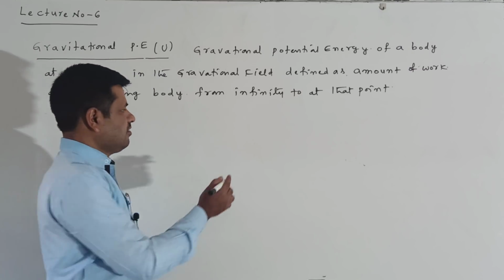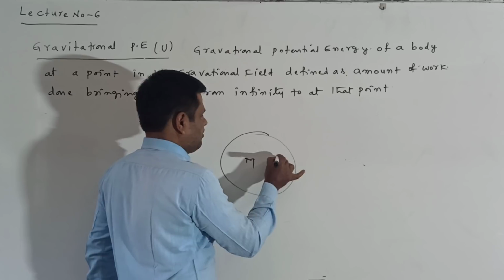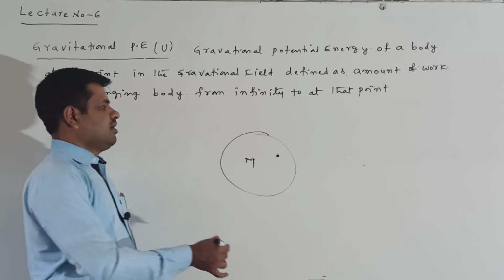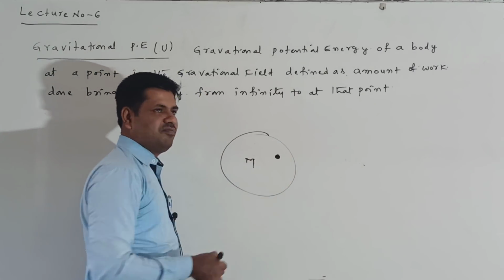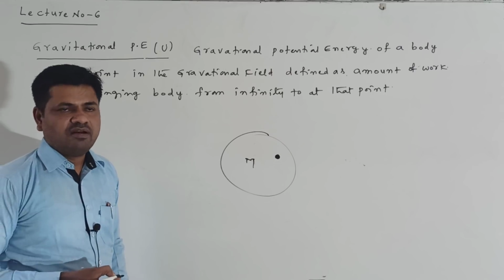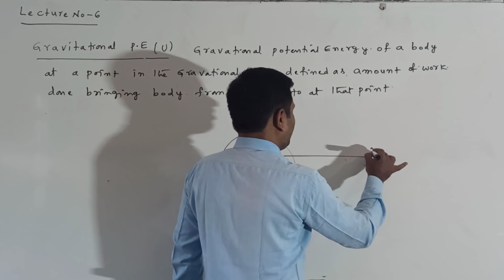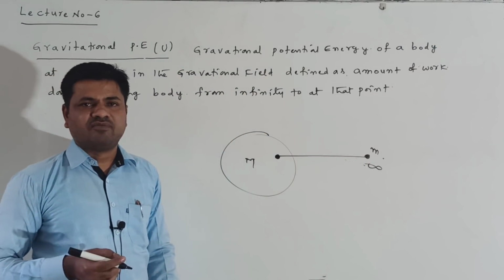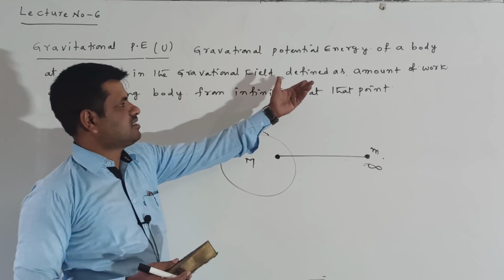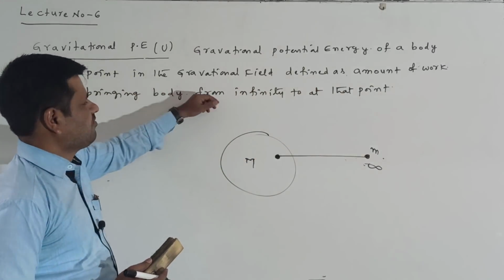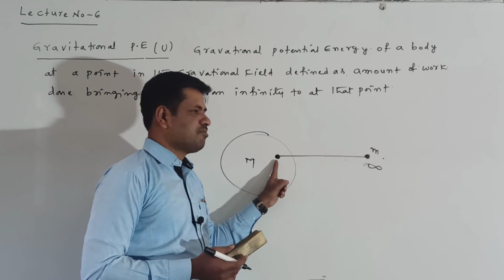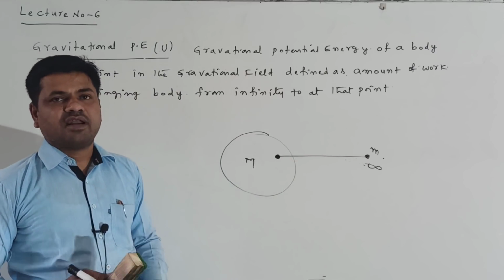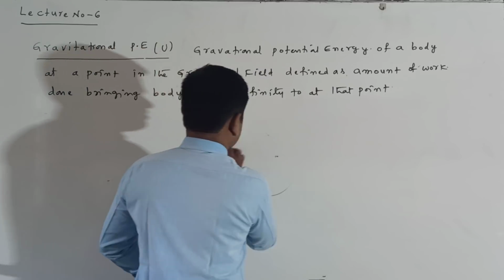That point I am taking in which field? The gravitational field. Suppose a capital M mass is there; surrounding it, it produces a gravitational field. In this field I am taking this point. At this point I want to define the gravitational potential energy. For this I take the body from infinity to this point. In order to take it from infinity to this point, we have to do work. That work is called the gravitational potential energy. Clear?